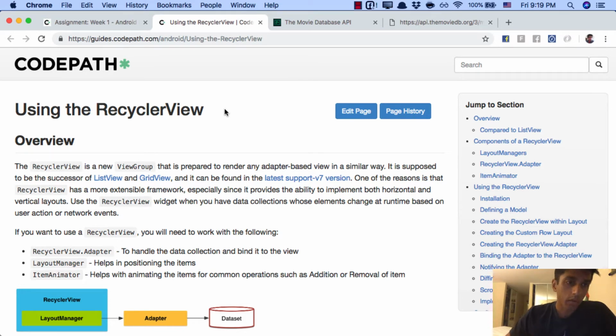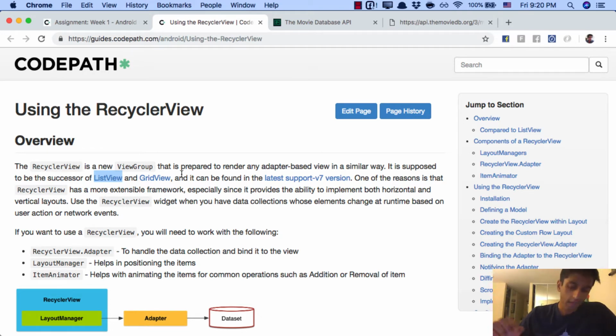So for modern Android apps, the recycler view is an Android component, which is the recommended way to display a scrolling list of elements from a large data set. The recycler view is the replacement for older components or older widgets called list view and grid view. And so it's relatively newer, at least compared to list view and grid view, and it essentially forces the developer to use these best practices that emerged from the Android ecosystem.